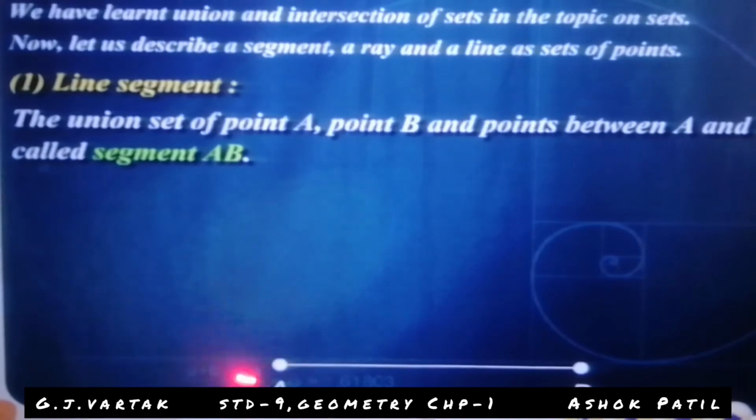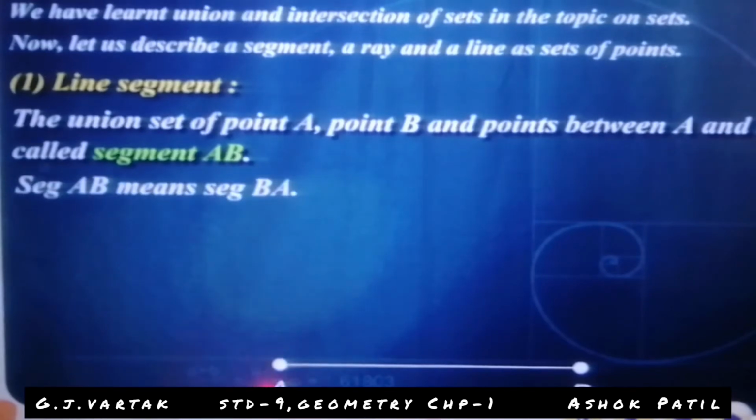This is a segment AB, A and B. This is not an arrow here. This is a point and this is a point, because this segment does not continue to this side or to this side, because there is no arrow at either end. This is limited. Okay.